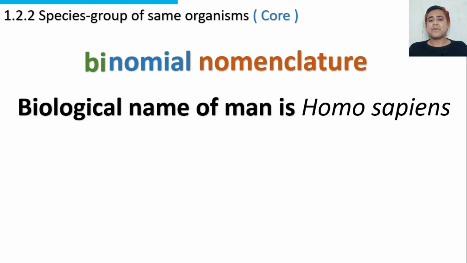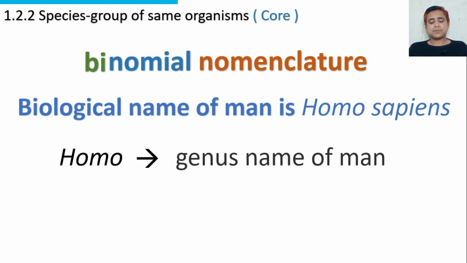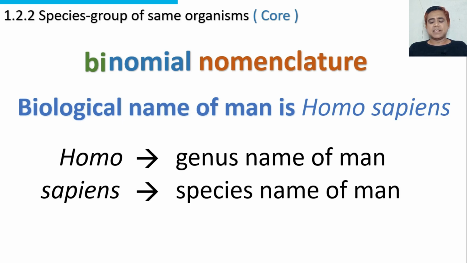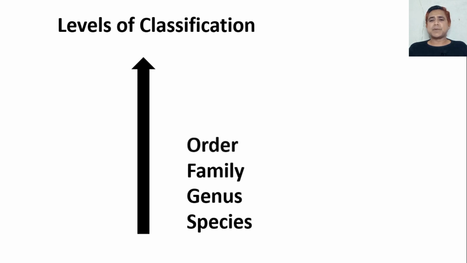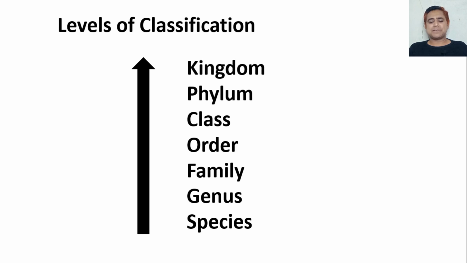The biological name of man is Homo sapiens. Homo is the genus name of man. Sapiens is the species name of man. Levels of classification. Species is the lowest level of classification. Organisms with similar characters are grouped in a species level.